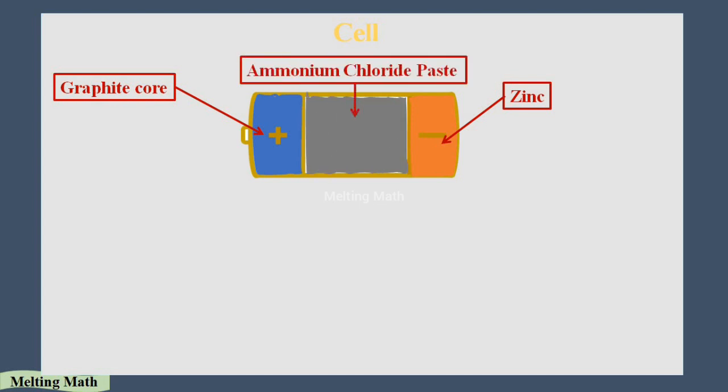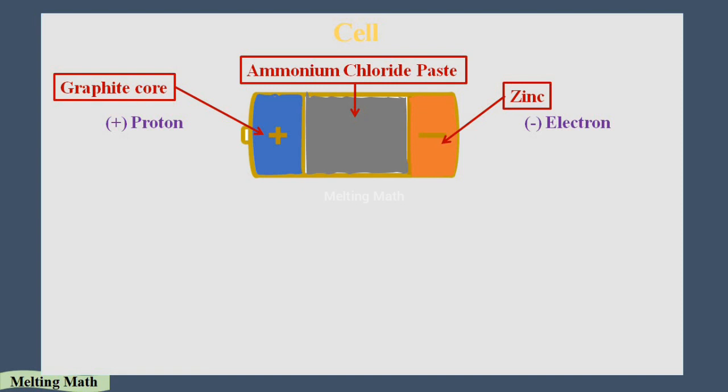Here the negative terminal filled with the zinc consists of more electrons, and the positive terminal, the graphite core, consists of more protons. The symbol of the electron is negative and the symbol of the proton is positive. That's why we mention the negative terminal as the electron side and the positive terminal as the proton side.